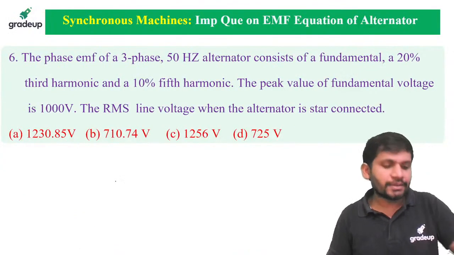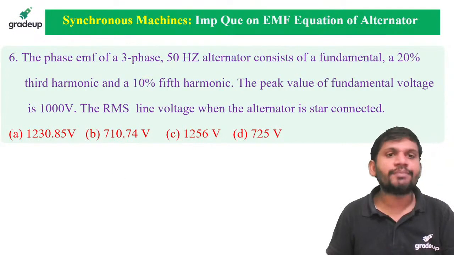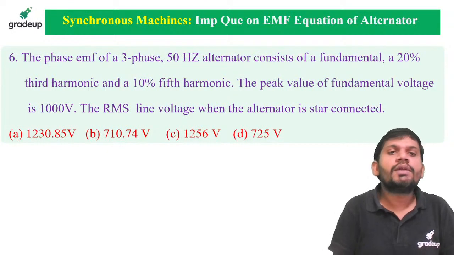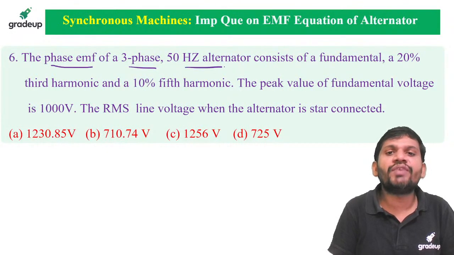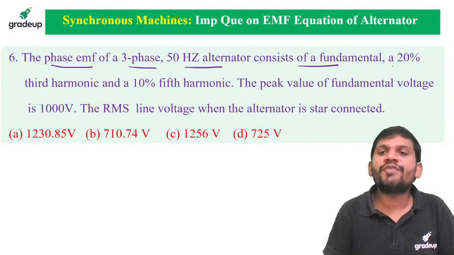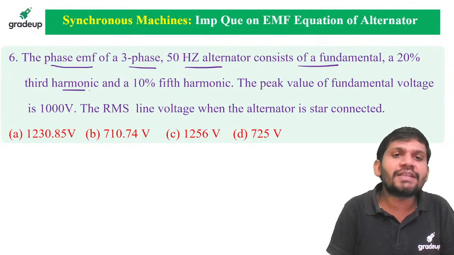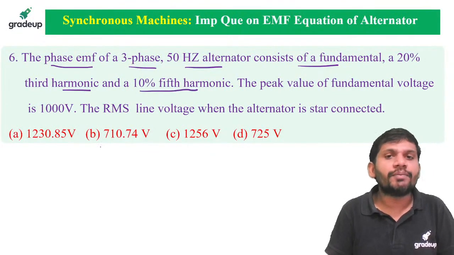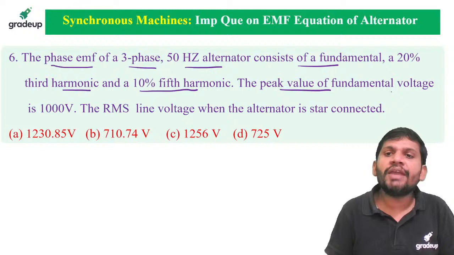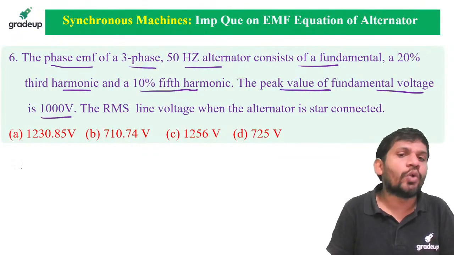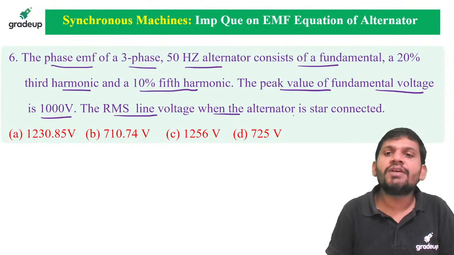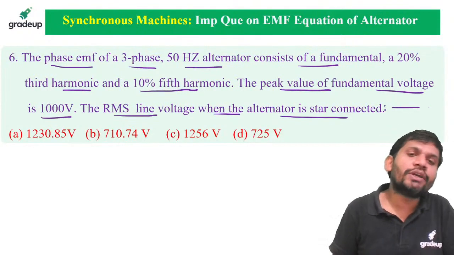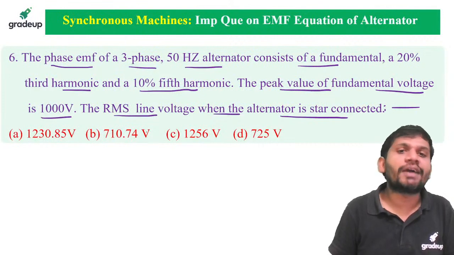Clear, friends? Yes. One more question is displaying on the screen. The phase EMF of a 3-phase 50 Hz alternator consists of a fundamental, 20% third harmonic, and 10% fifth harmonic. The peak value of the fundamental voltage is 1000 volts. Find the RMS line voltage when the alternator is star connected, students.